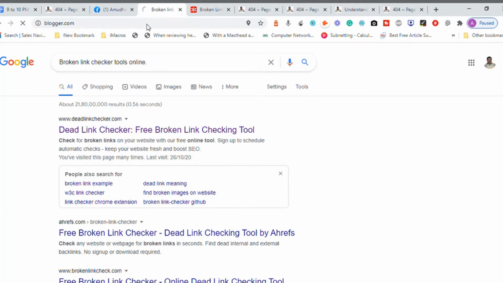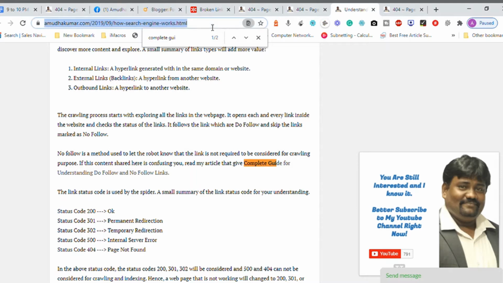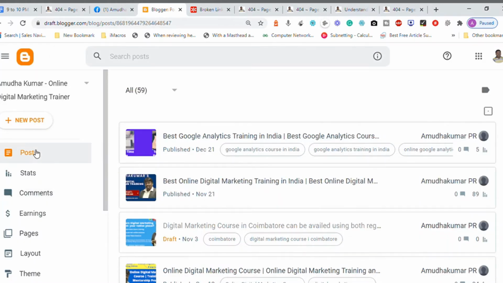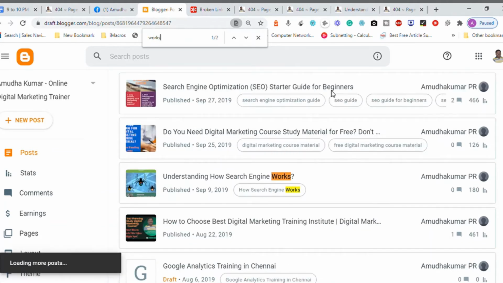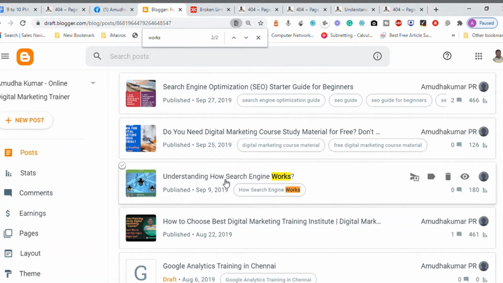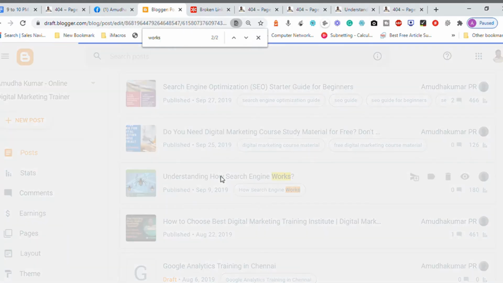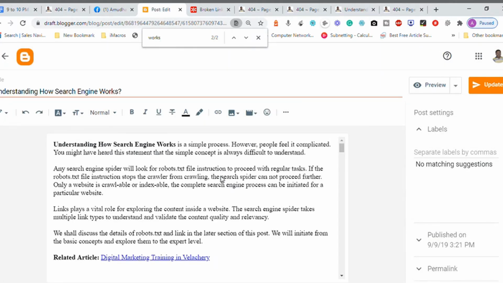I'm going to my content management system, blogger.com, and open this particular article, how search engine works. This is a blog post I have written. Let me go to this website under posts. I cannot figure it out here, so I will try the common word "works." See, it's all about how search engine works. I think this is the article. I click on it and it opens. This is the article which I have.